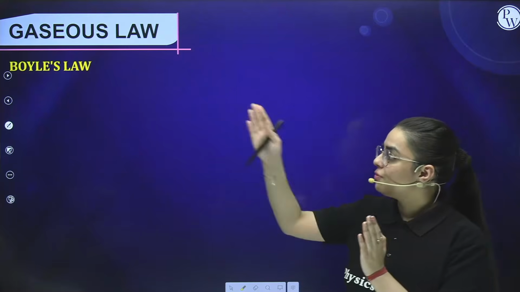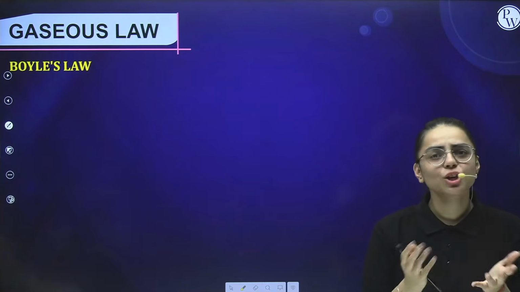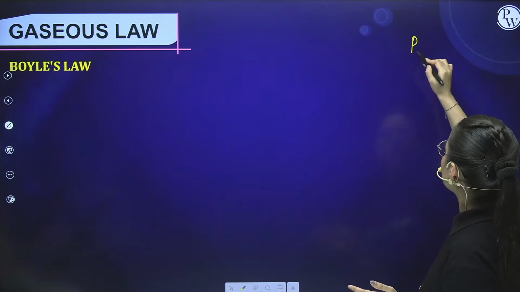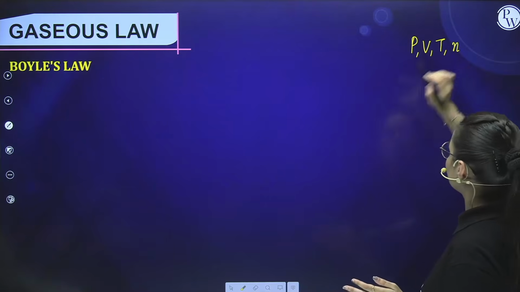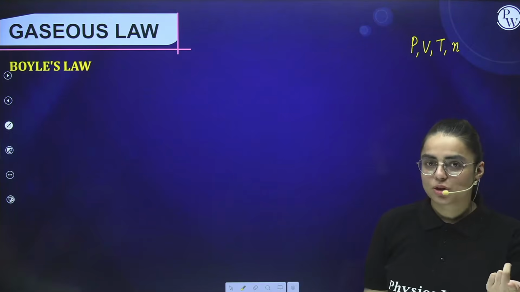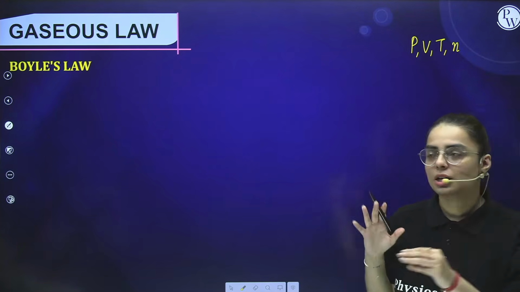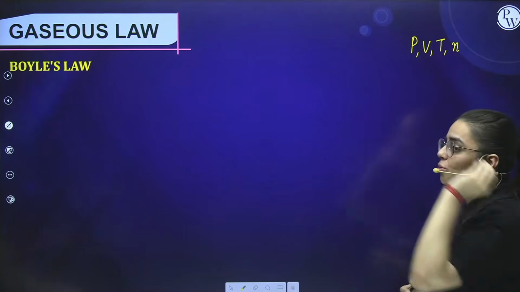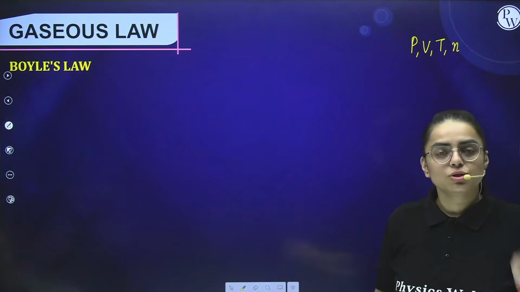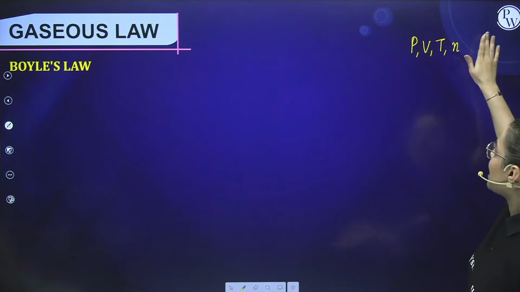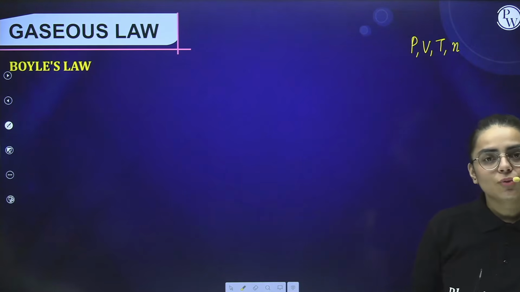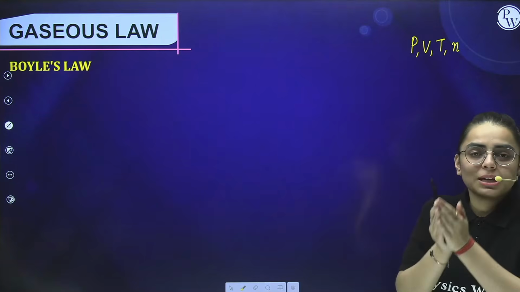Now moving to the very first law, Boyle's law. What do you mean by Boyle's law? We know that there are 4 state variables: pressure, volume, temperature, and number of moles. What we are going to do is establish a relationship between 2 of them, keeping one constant. In most cases, n, that is the amount of gas, the number of moles, is almost constant. In many cases it will not be constant, so I'll consider that. Keeping n aside, from pressure, volume and temperature, we are going to see a relationship where one is kept constant and the other 2 are related.